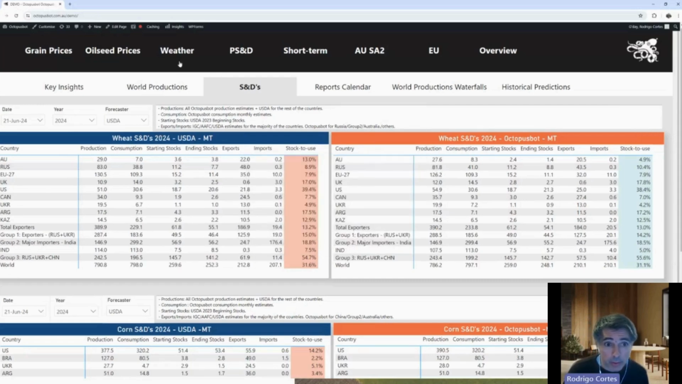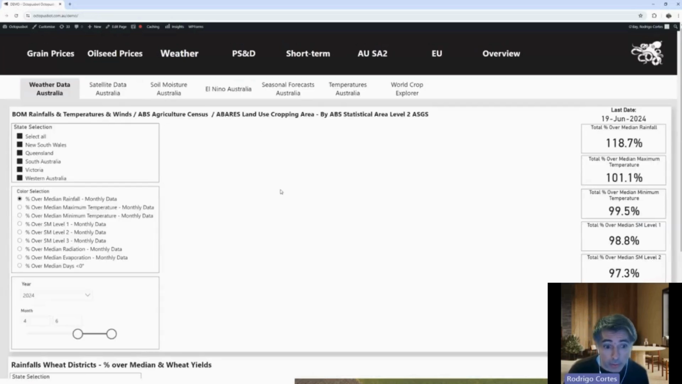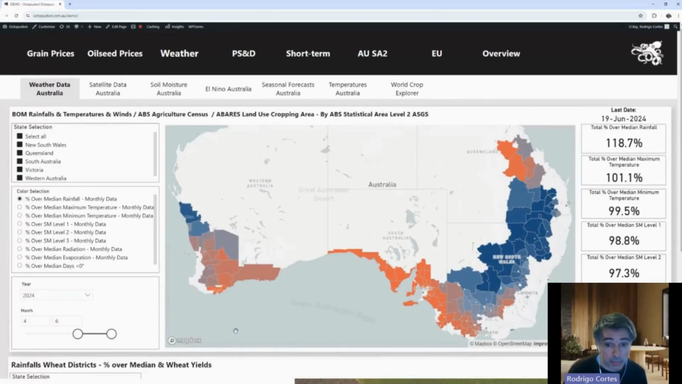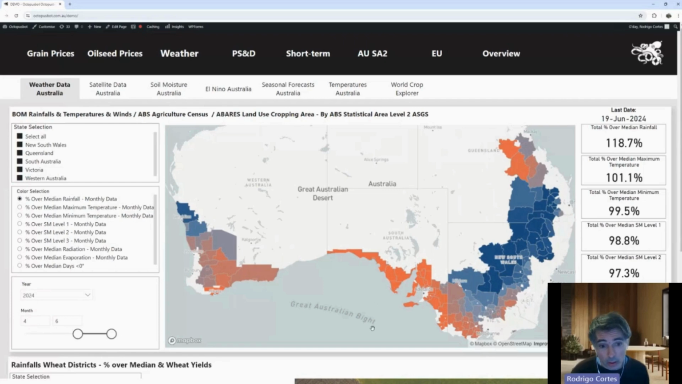As you can see, if we go into the weather tab and look at the conditions year to date, for example from April to June, it's actually quite dry at the moment in South Australia. It's one of the driest years of the last 24 years in South Australia. That's one of the reasons the yields in South Australia are a little bit lower in comparison to Ivers, for example. Something similar is happening in Victoria.